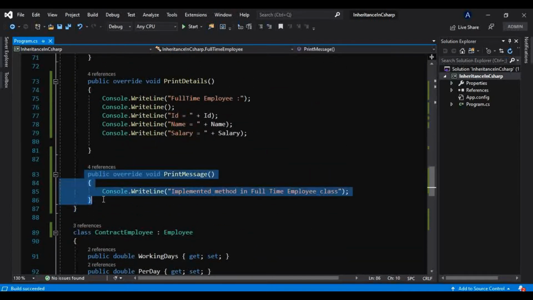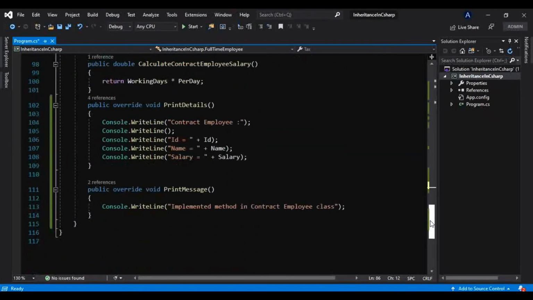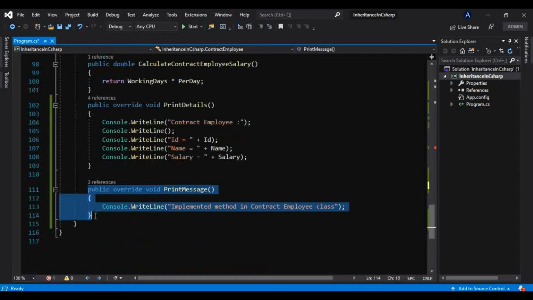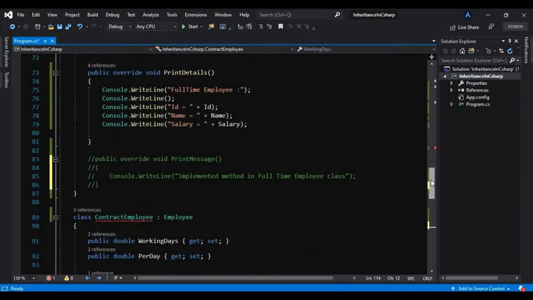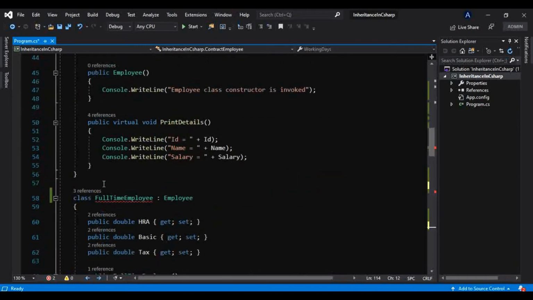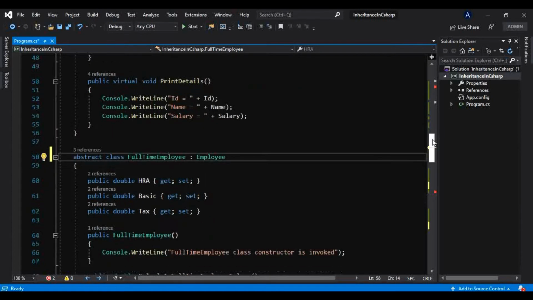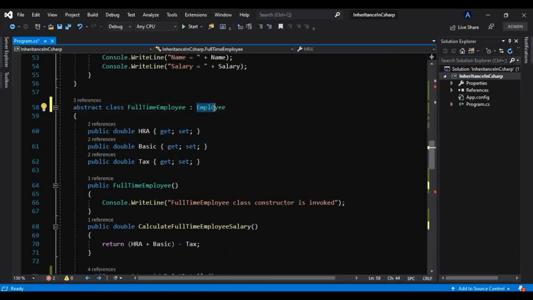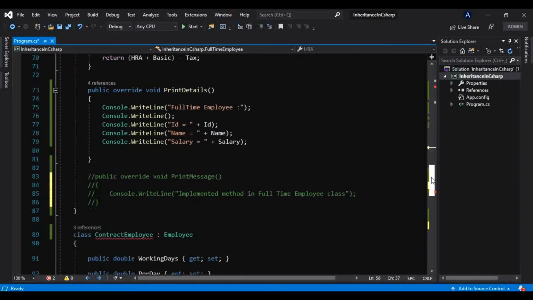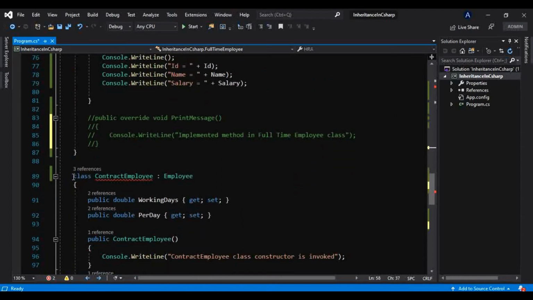like this, if I comment that, and here as well, we know that will give us an error. But if you don't want to provide the implementation, then you have to mark this class as abstract as well, like this. So this is possible. You can inherit one abstract class from another abstract class. So I will mark this as abstract as well.